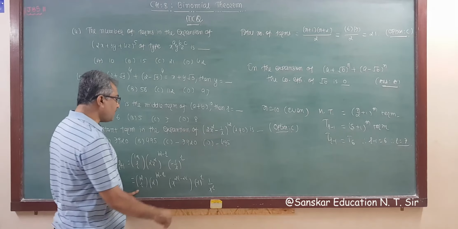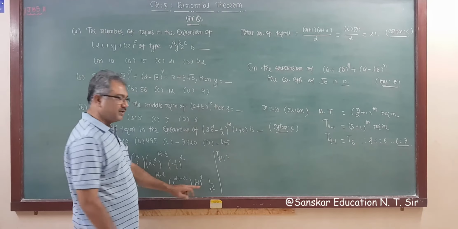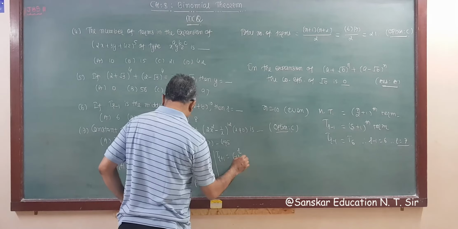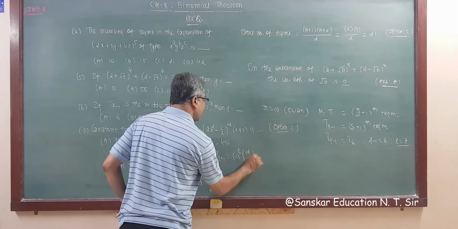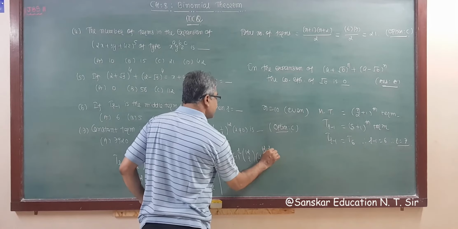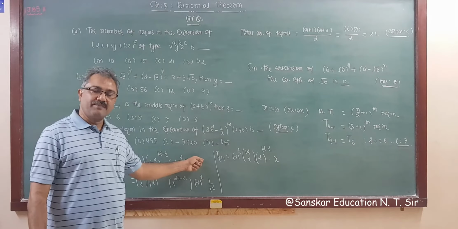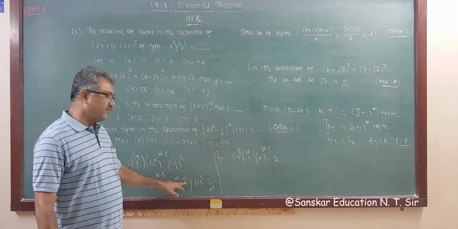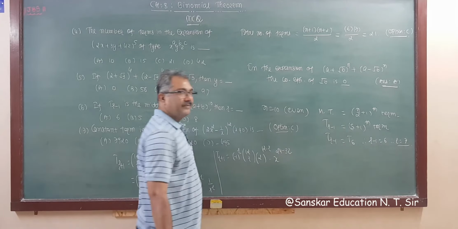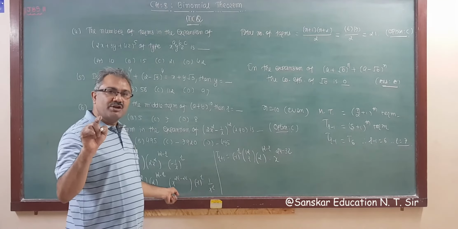So now what we get? T(r plus 1) is equal to, I am writing this first, minus 1 raised to r, this is 12Cr, this is 2 raised to 12 minus r, and this is x raised to. Now if we take this power to the numerator, it becomes minus. So minus means 24 minus 3r. So x raised to 24 minus 3r, right? Because the base of both is the same. And we are solving an MCQ, so no need to write more steps.